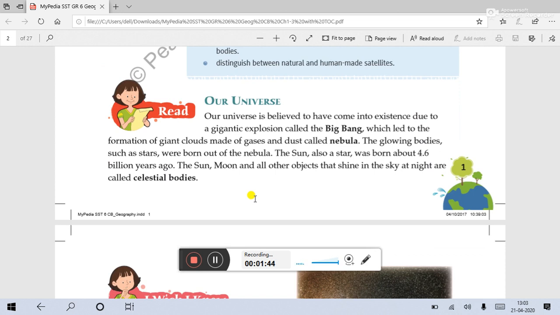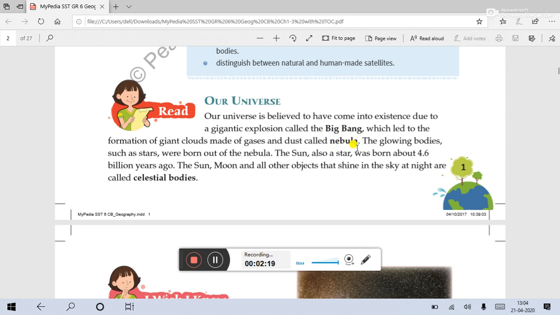First is our universe. As we have already studied, our universe is believed to have come into existence due to a gigantic explosion called Big Bang, which led to the formation of giant clouds made up of gases and dust called nebula. That means, according to Big Bang theory, a big explosion happened, and at that time, giant clouds made up of gases came out of that explosion, and they are called nebula.